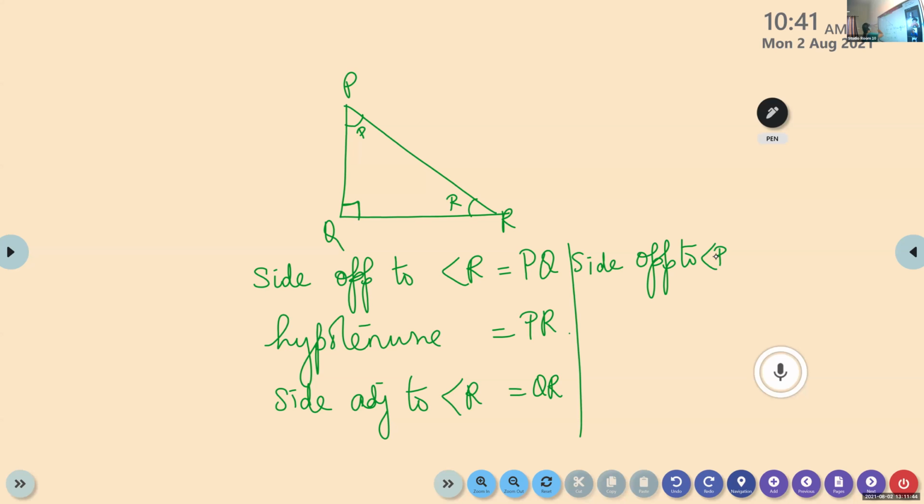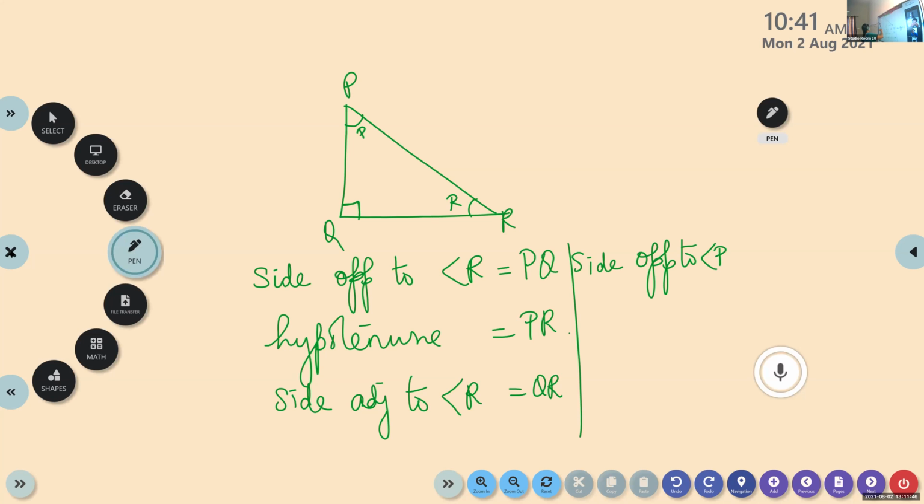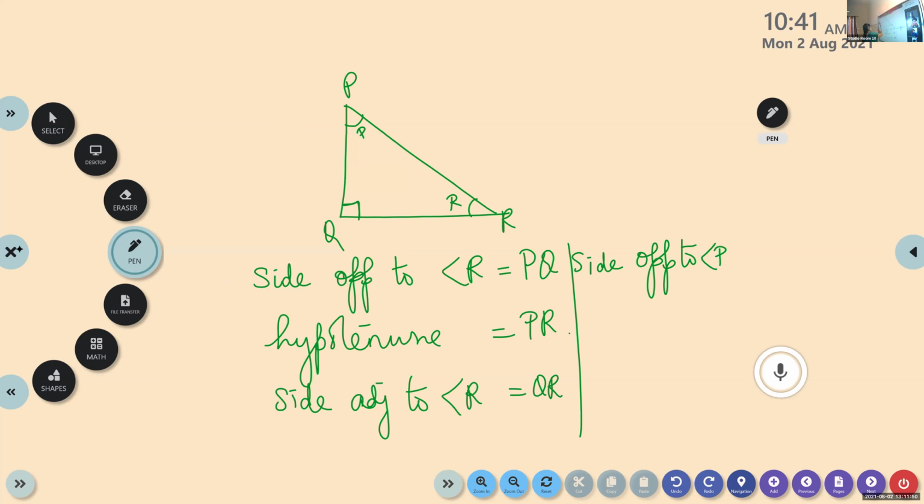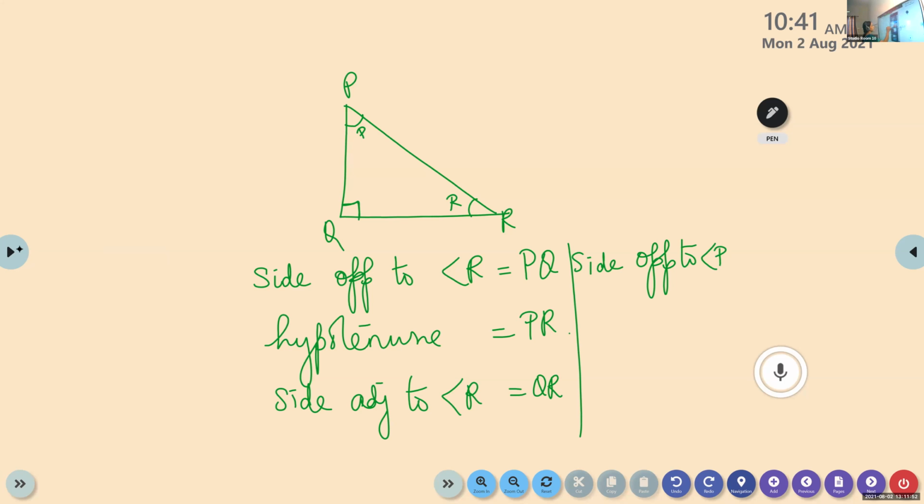Side opposite to angle P. Rosabi, angle P is?